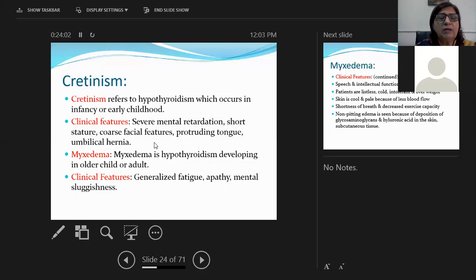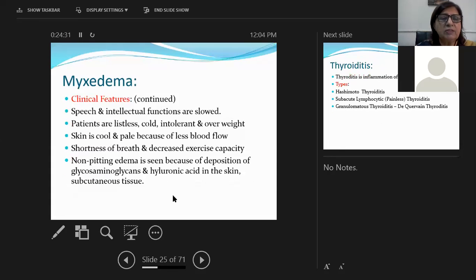Myxedema. Myxedema is hypothyroidism developing in an older child or adult. If a patient is going to have a decreased level of thyroid hormone, it is hypothyroidism and the condition is called myxedema. Like we were calling hyperthyroidism thyrotoxicosis, hypothyroidism is called myxedema. The clinical features of myxedema are generalized fatigue, apathy, mental sluggishness. The patient feels generally tired, there is mental sluggishness, and other features which are going to be seen are that speech and intellectual functions are going to be slowed.